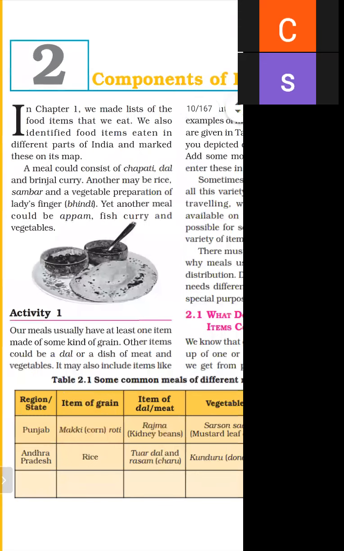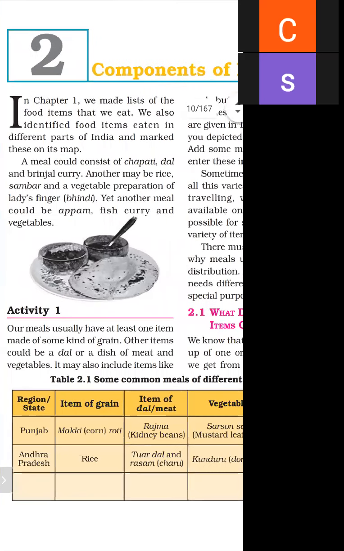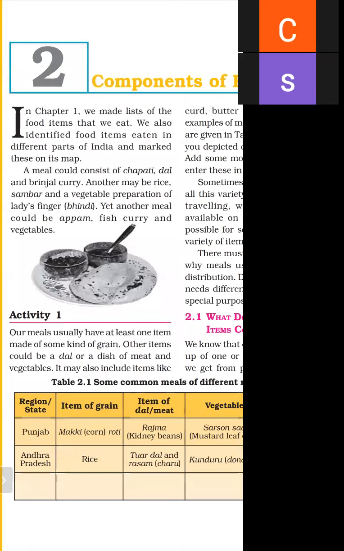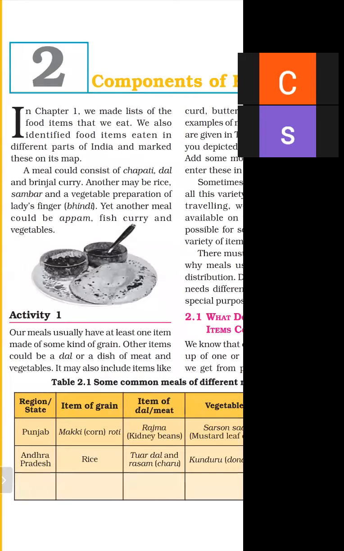A meal could consist of chapati, dal, and brinjal curry. As we know, in our meal there can be so many varieties, like chapati, dal, curry, ghee. Another may be rice, sambar, and some vegetable like lady finger. Yet another meal could be fish curry and vegetable. So a meal consists of various kinds of foods, like chapati, rice, and vegetables like bhindi.